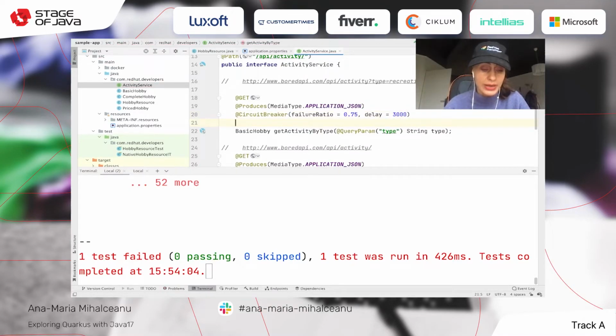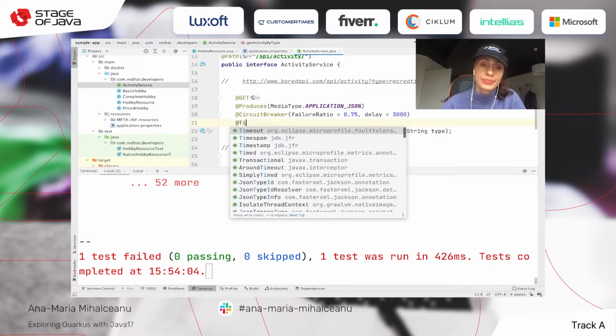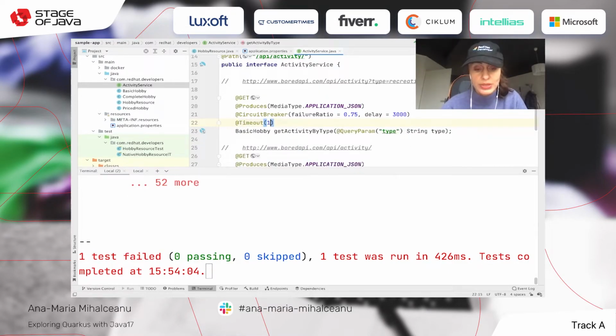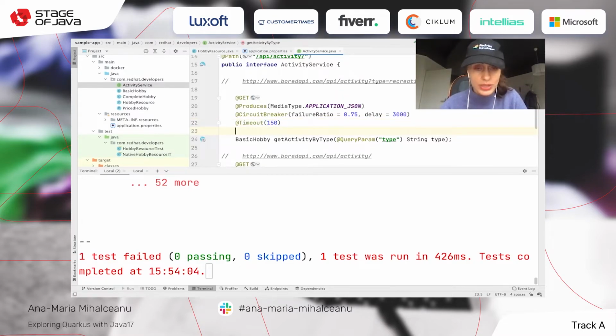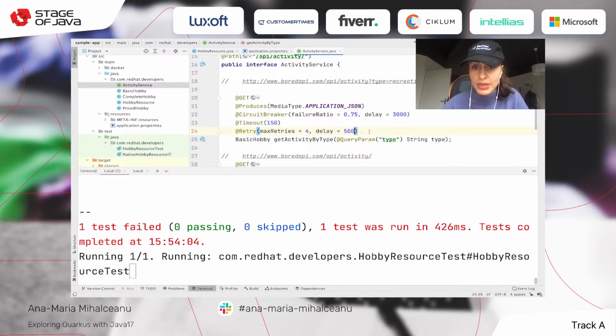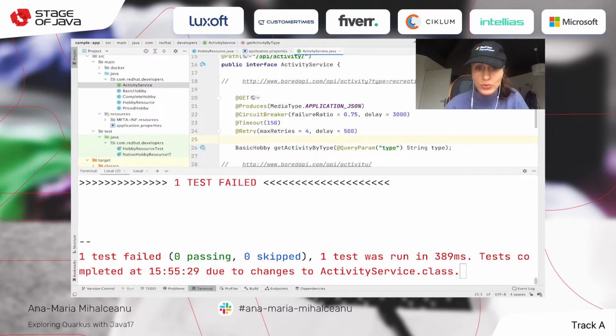Maybe things are getting bad. I'm trying to close the circuit every 3 seconds and keep it half open, and maybe things will be better. But if not, also be mindful of how much time it will take for that request to execute, and annotate with a timeout using 150 milliseconds. So if in 150 milliseconds you don't get anything, well, throw an exception, or maybe retry again, with max retries of 4 times at a delay of 500 milliseconds, and see if maybe the API is working.